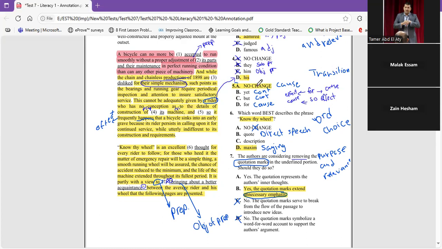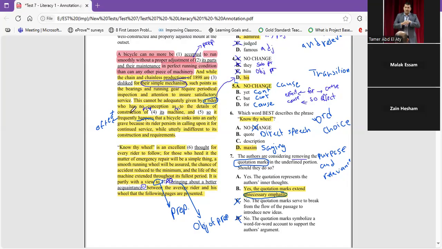Let's find. So is cause, yet contradiction, but contradiction, for cause. So take care. I have two causes and two contradictions. So let's find the relationship first, before and after. "This cannot be adequately given by a writer who has no conception as to the details of construction of his machine.